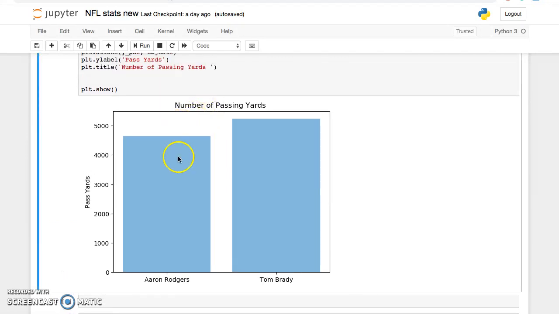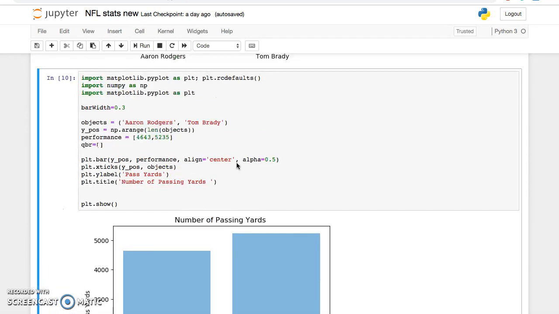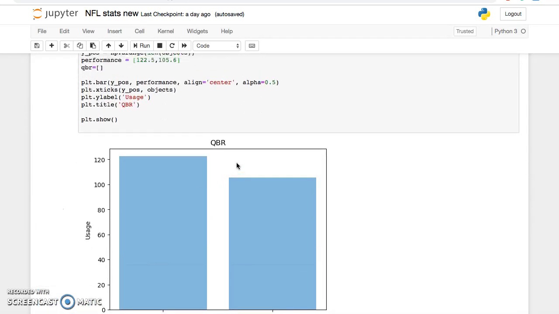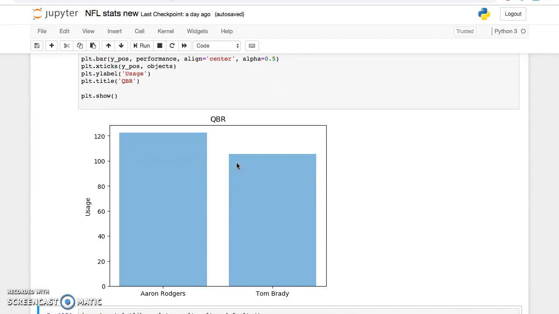So in the first bar chart, we made a chart showing the amount of passing yards they had thrown for. So in this chart, Brady has passed for more yards than Rodgers. So you can see right there a visual representation of the number of throwing yards. And above, we have the QBR, the rating of the overall metric of how they were as a quarterback.